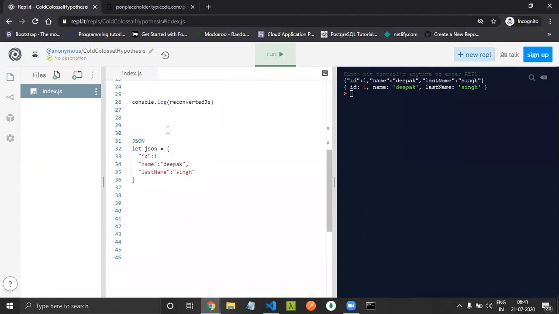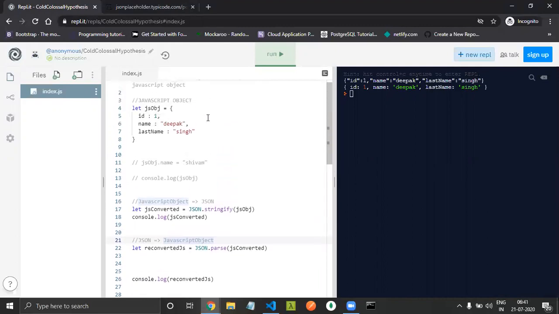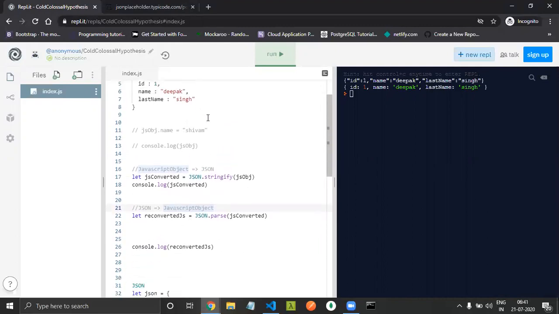We can't perform any operation on this JSON body. We need to convert it into a JavaScript object. And how will we convert? We use JSON.parse to convert JSON to a JavaScript object. Vice versa, if you want to convert a JavaScript object to JSON, we use stringify. So I think this is clear for everyone.